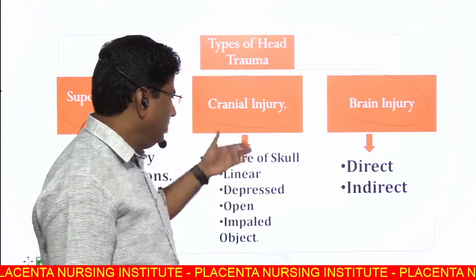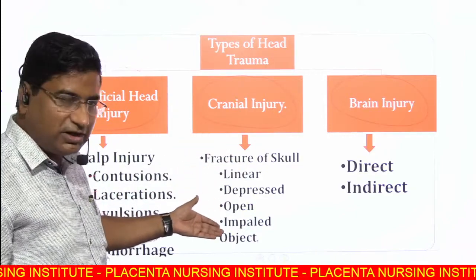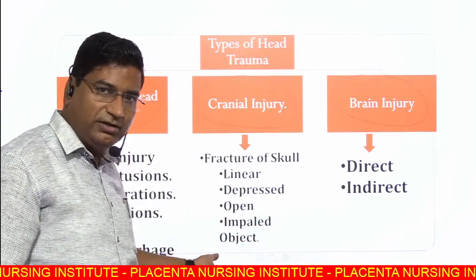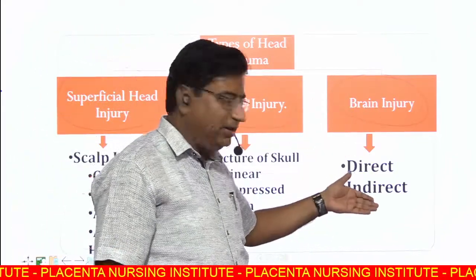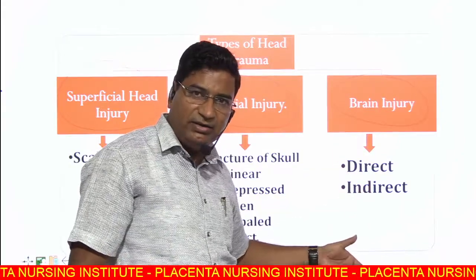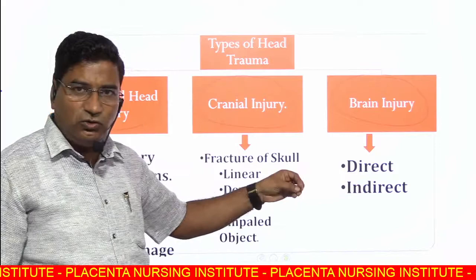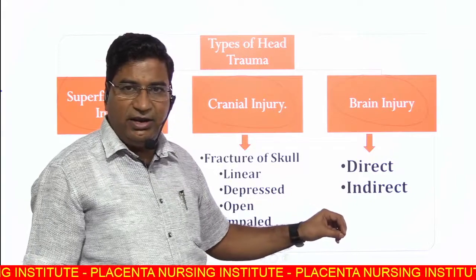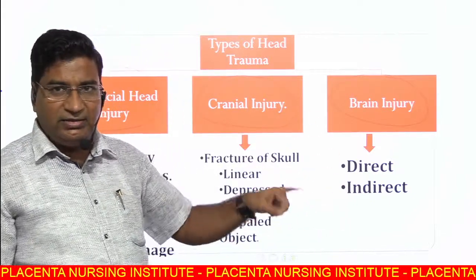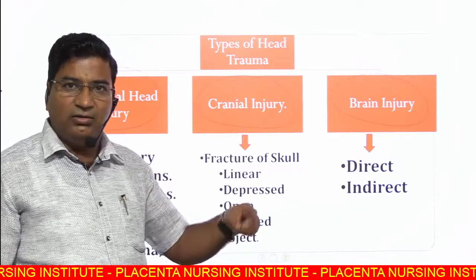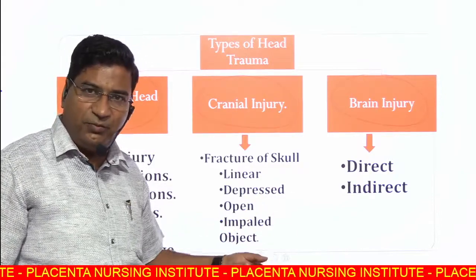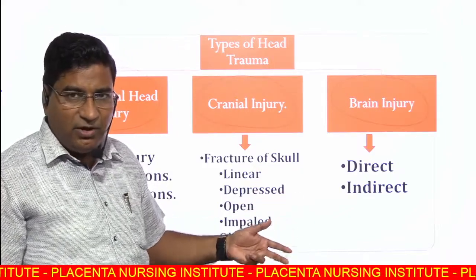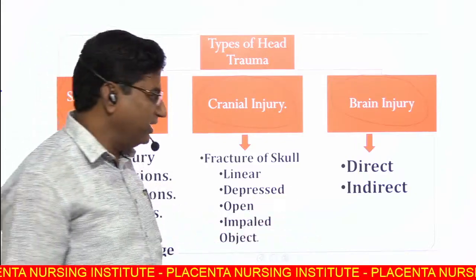Number two, cranial injury. It includes fracture of the skull, like linear, depressed, open and impacted fractures, or an object inside the brain. Brain injury, as you know, is direct and indirect. Direct brain injury is caused by impact to the brain, and indirect brain injury follows the primary brain injury: there is an insult to the brain because of hypoxia, circulation problems and decreased perfusion. Free radicals damage the brain itself, causing secondary brain injuries.